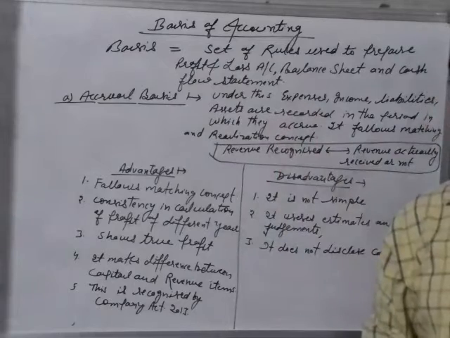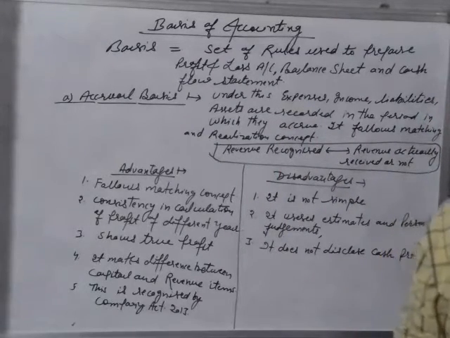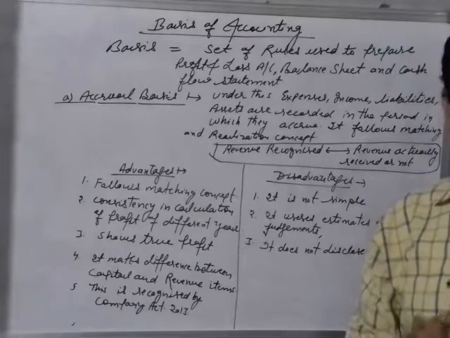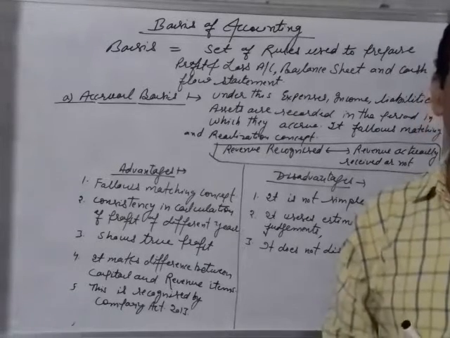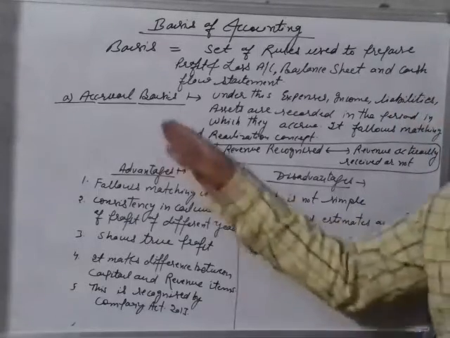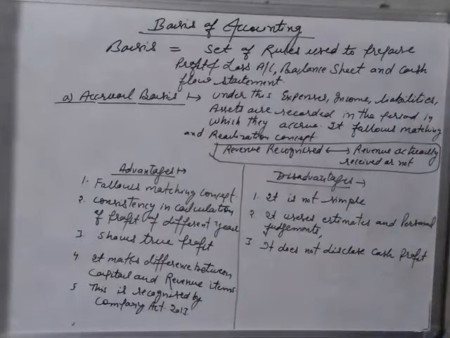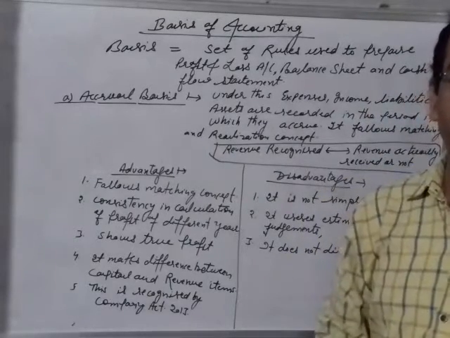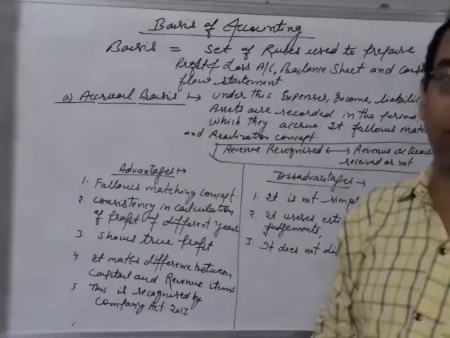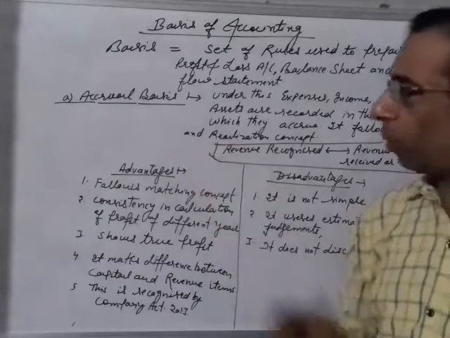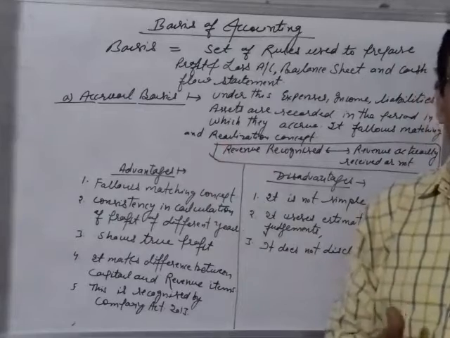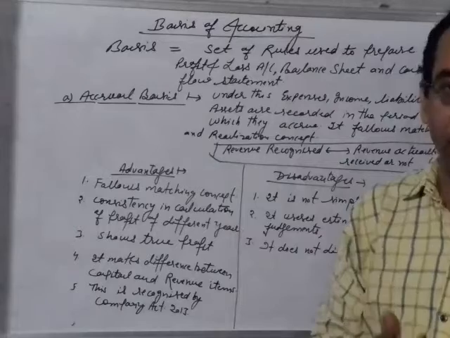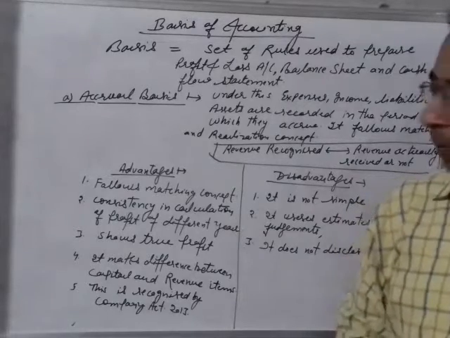It doesn't matter whether expenses are paid or not, or income received or not, but if they occurred in a particular period, they must be recorded in the books, right? This is the accrual basis. For example, if you appointed employees for 12 months and you paid the salary for 8 months and 4 months' salary is still pending, then under the accrual basis method, we should note down the complete 12 months' salary: 4 months' outstanding salary and 8 months' cash salary, right?